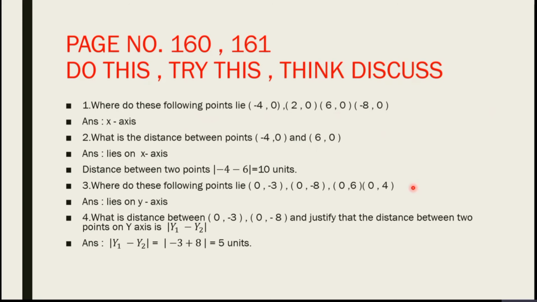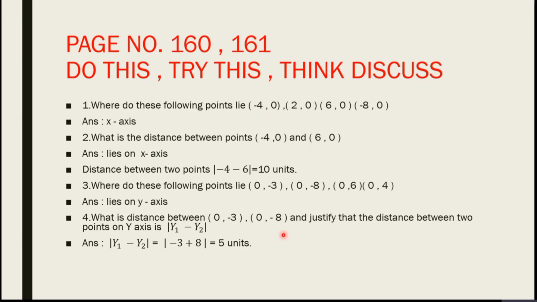Third question. Where do these following points lie? 0, -3; 0, -8; 0, 6; 0, 4. We know all the points are on the y-axis because the general form of a point on the y-axis is 0, y. So all these points lie on the y-axis. Fourth question.